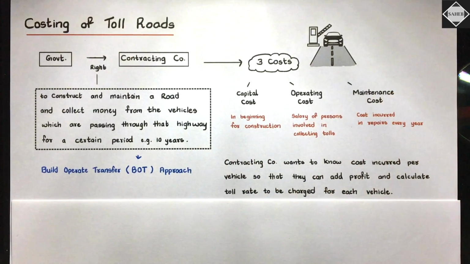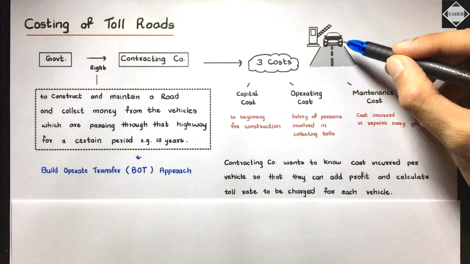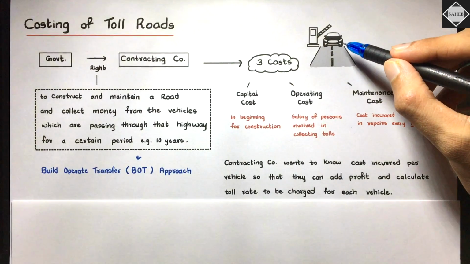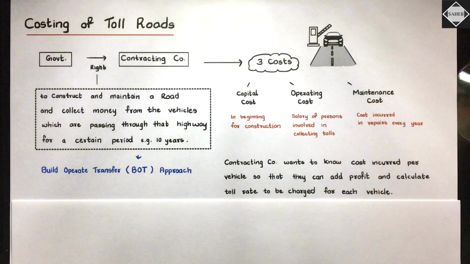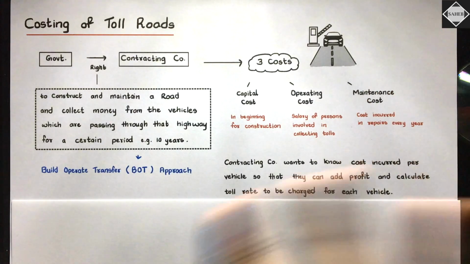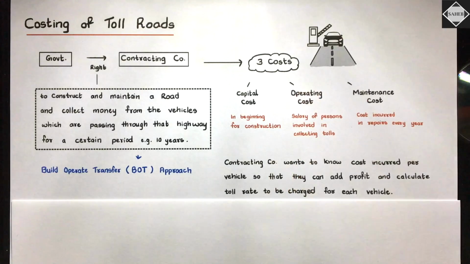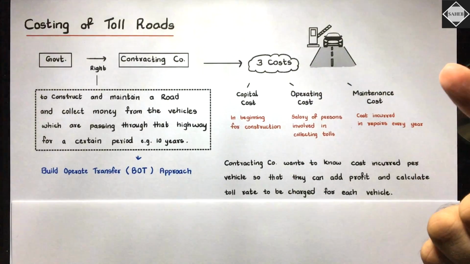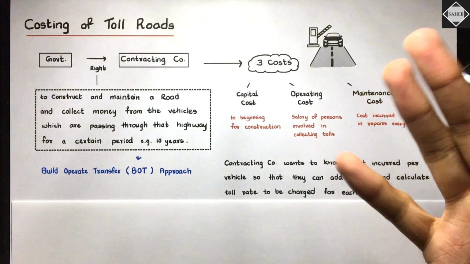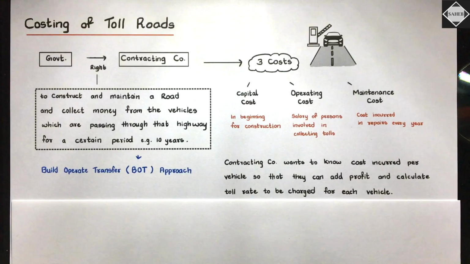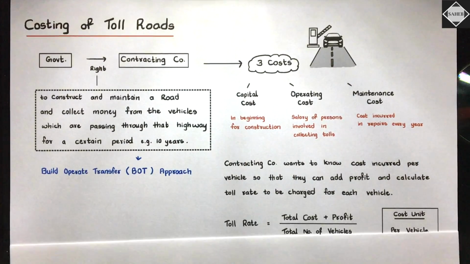Here what will be the denominator? Here the denominator will be per vehicle, the total number of vehicles. Is that clear? Some vehicles will be exempted. So only chargeable vehicles, not all vehicles. Some vehicles are exempted, like defense, government vehicles, ambulance, two-wheelers. So only chargeable vehicles. Is that clear?